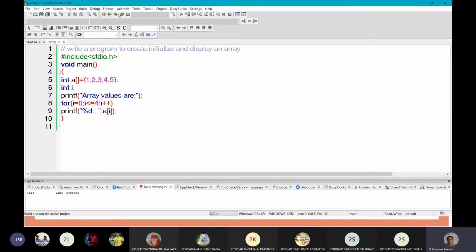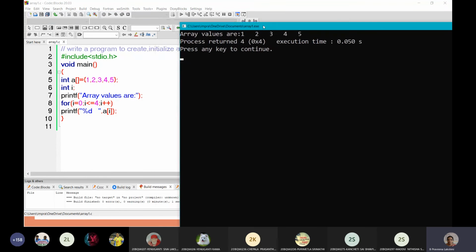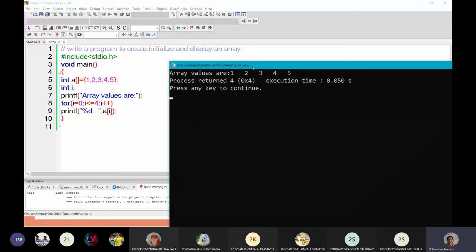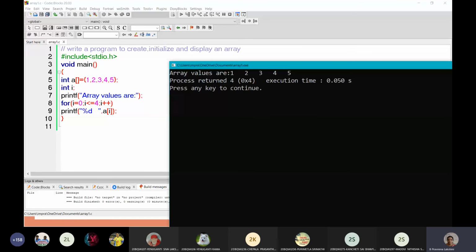Now we can execute the program. Array values are 1, 2, 3, 4, 5. Okay, these are the different values in the array. So understand how to create, initialize and display the array. Yes, ma'am. Okay, thank you.